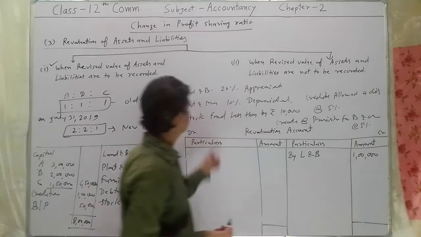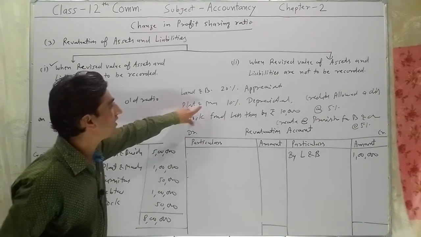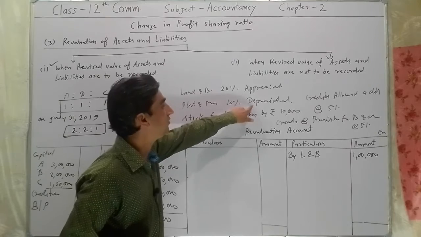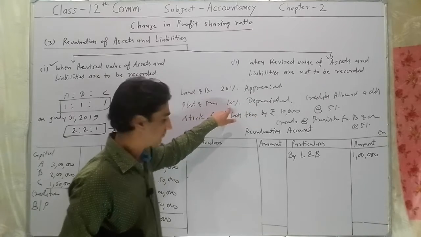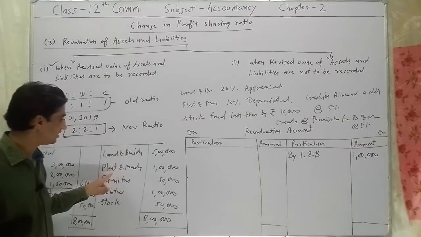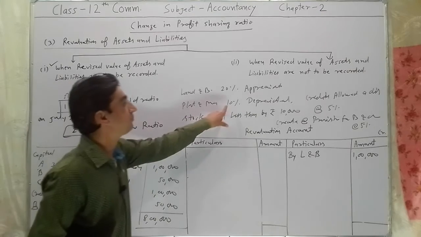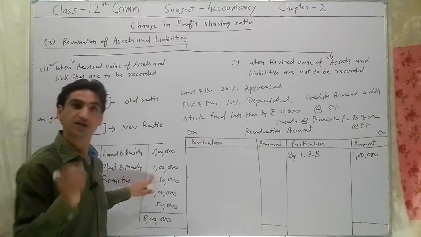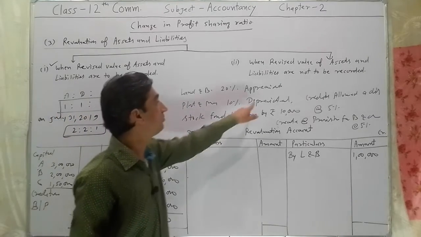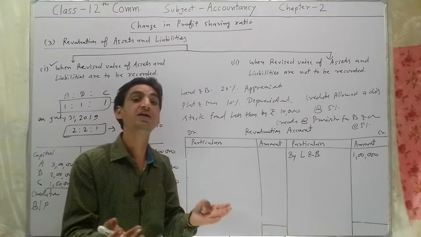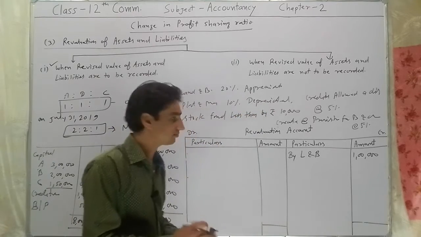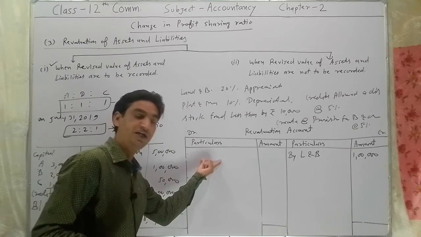The second point, plant and machinery depreciated by 10%. So what's the value of plant and machinery? 1 lakh. And 10% of 1 lakh is rupees 10,000. Depreciate means decrease. When any assets decreases, it will be recorded in the debit side.